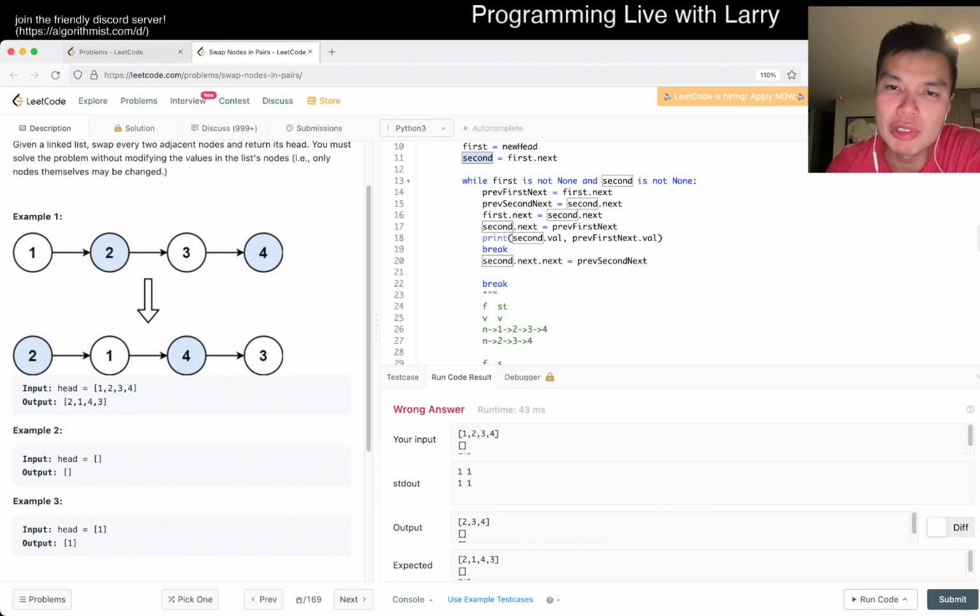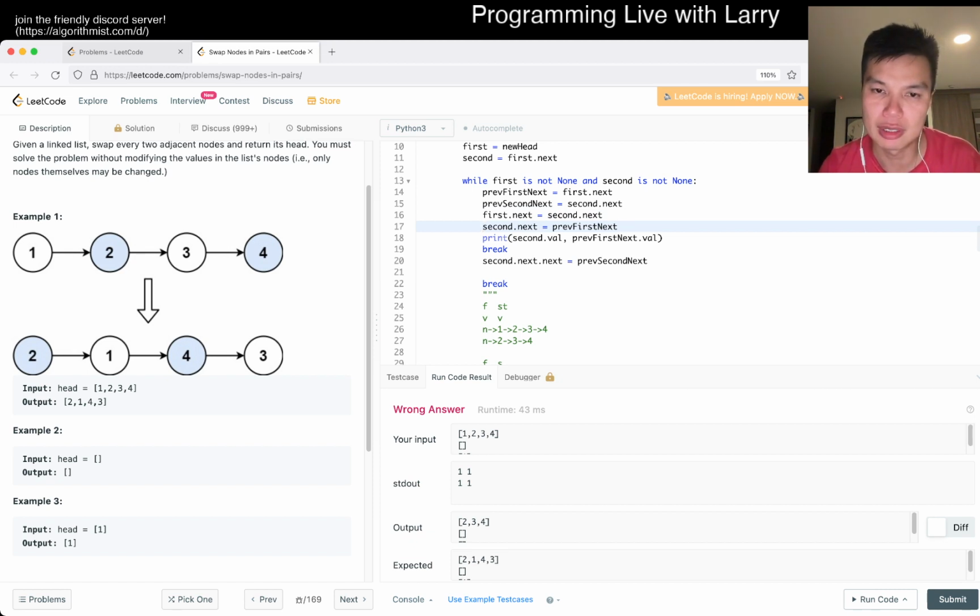Okay, so I am clearly wrong, but where did I go wrong? Okay, so this is second. No, the second is still pointing at the 1. So then we want the 2 pointing at the 1. 2 is second dot next. No, first dot next is equal to the 2. That's fine. So first dot next is equal to second.